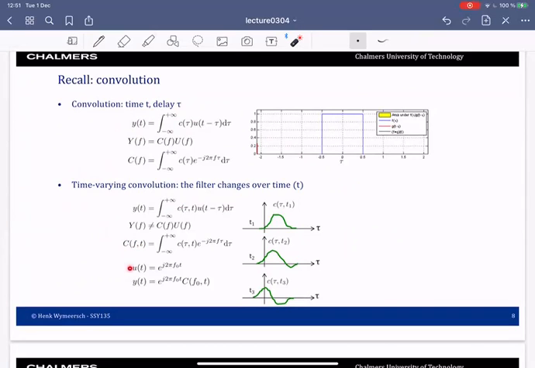And as a special case, when the input signal is just a tone at a certain frequency, the output signal, if you plug this in, will be the same tone multiplied by this channel frequency response at that tone as a function of t. So this is just a complex number that changes over time, given this certain frequency f0.